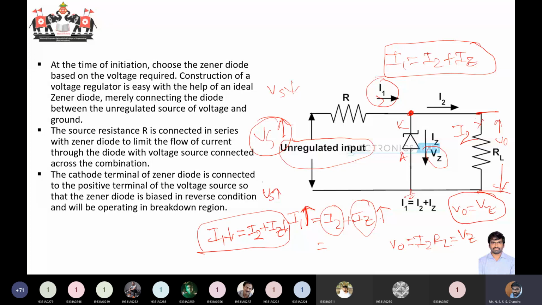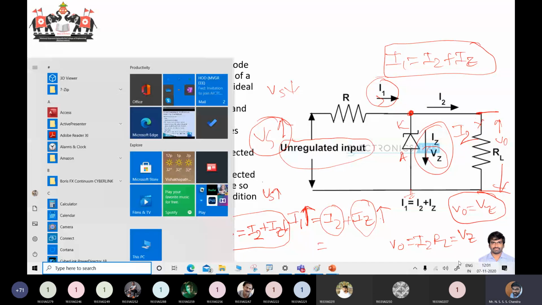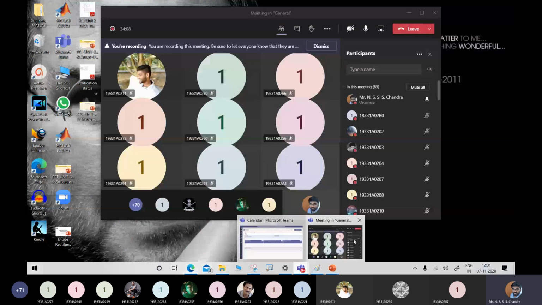So whatever the changes are there, across the load terminals, you will not see any changes.